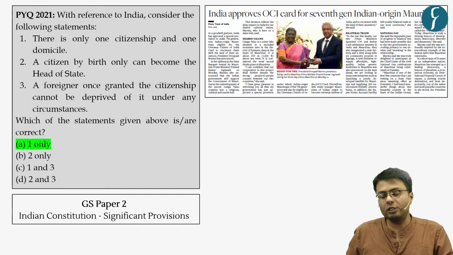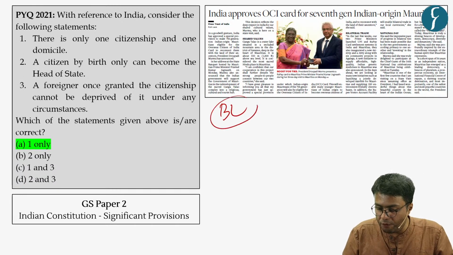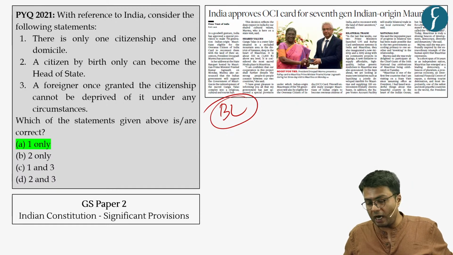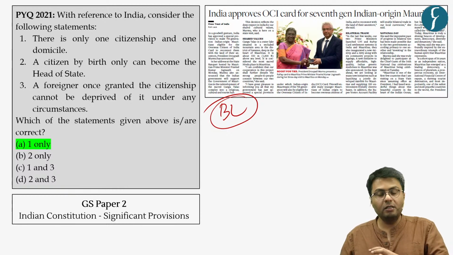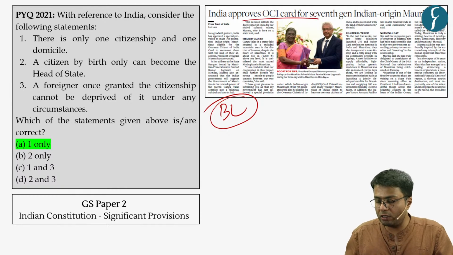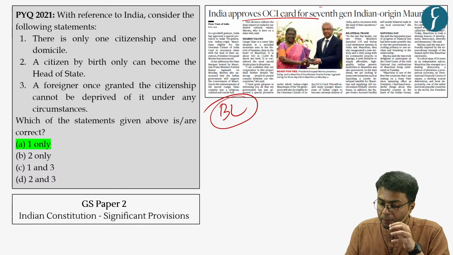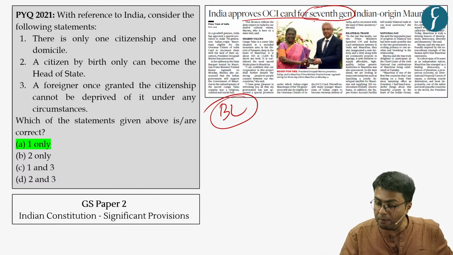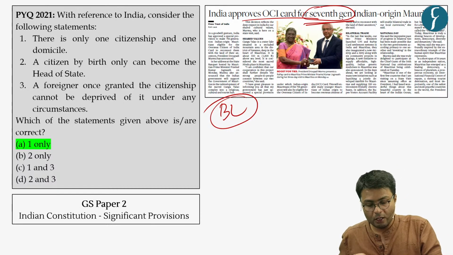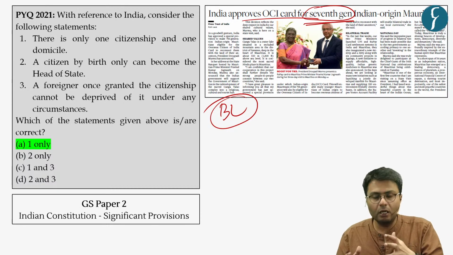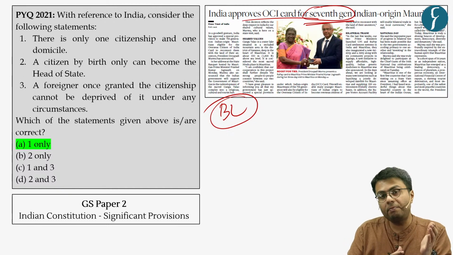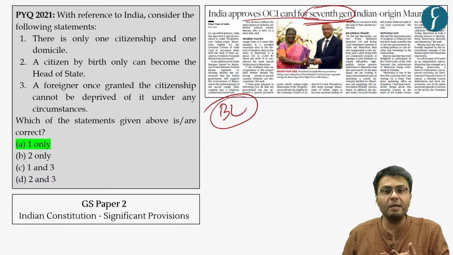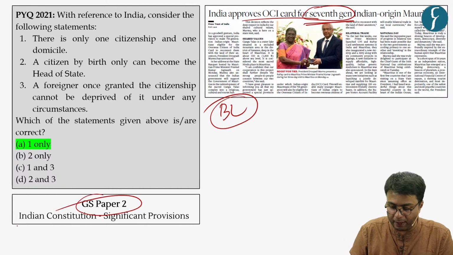With this, let us move to the last article of the day, which appeared in the Business Line newspaper. This article highlights that India has approved the OCI card request for people of Indian origin who are living in Mauritius and belong to the 7th generation. The provisions related to citizenship, as well as benefits extended to other sections of the population, are important from the GS paper 2 perspective.